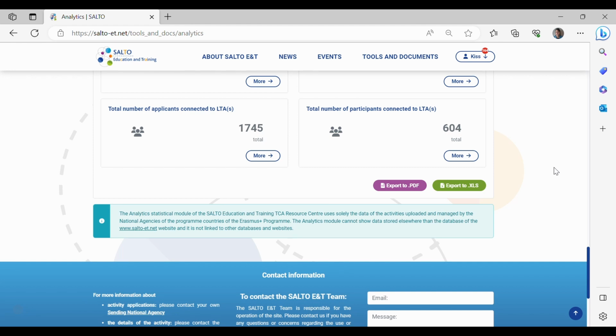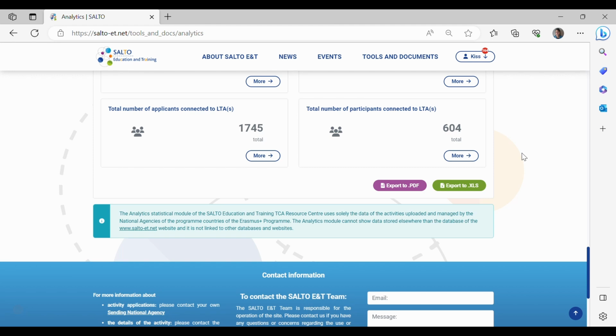I would like to tell you that a glossary with the frequently used terms and expressions is coming soon. It will be available as a separate submenu also in the Tools and Documents section. It will help you interpret the statistical expressions used on the site. Also, our regularly refreshed user manual for national agency colleagues will be updated too, with the proper instructions on how to use this element of the site.